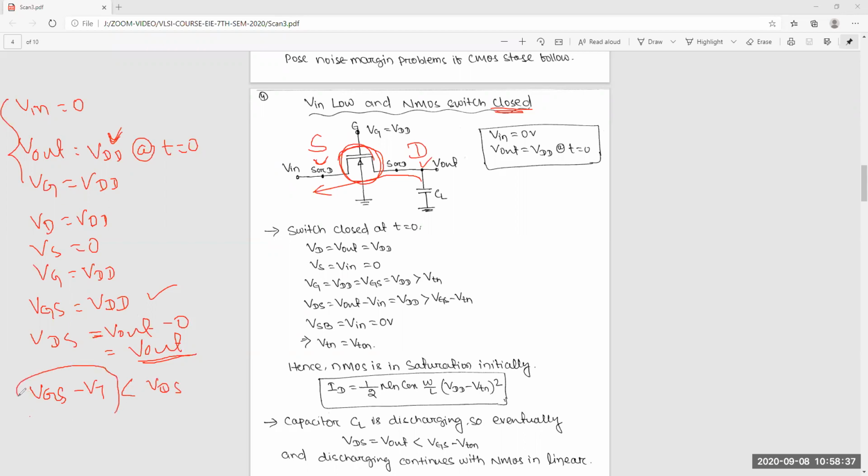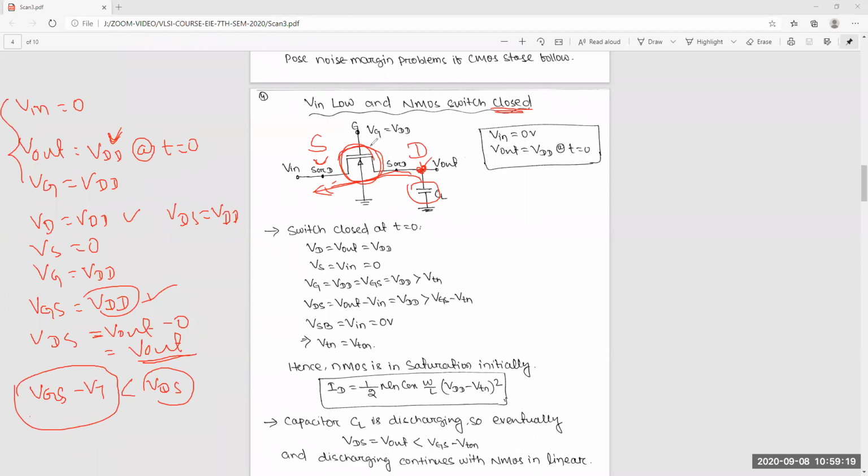Yes or no? VGS minus VT, this is VDD minus VT. Then less than VDS, and VDS is VDD. VDS is equal to VDD. Again, it is saturation. Saturation means current will flow. Yes or no? Yes, sir. Current will flow means this capacitor will discharge. That means the voltage at this point will go down. So this voltage will be down.